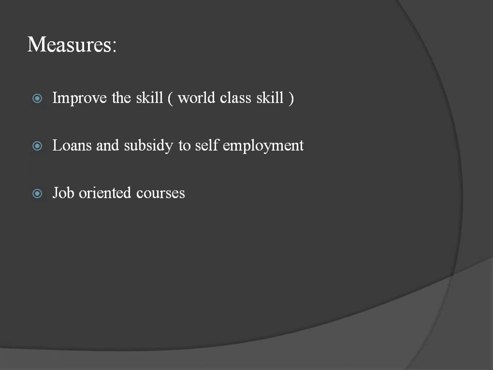Don't we have measures for this? Yes, definitely. Which are the measures? First of all, improve the skill. Just now we discussed lack of skill based education. So the measure is to improve the skill of the people. What type of skill do we have to develop? It should be world class skill. By developing world class skill, people should be able to compete with globalized production. Such skill we have to develop. That is the first measure.